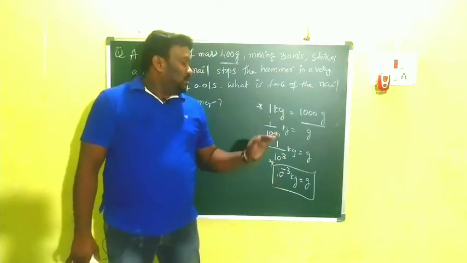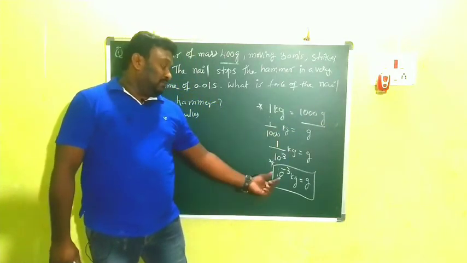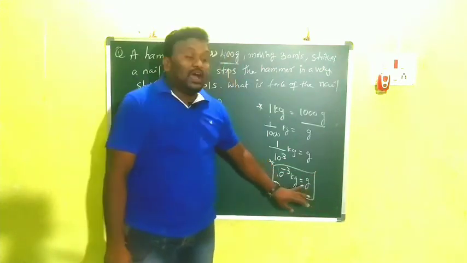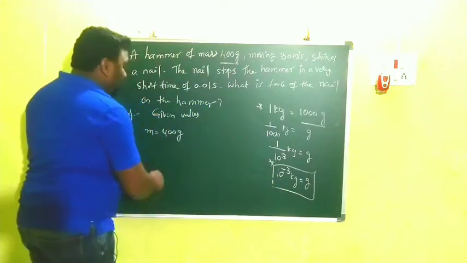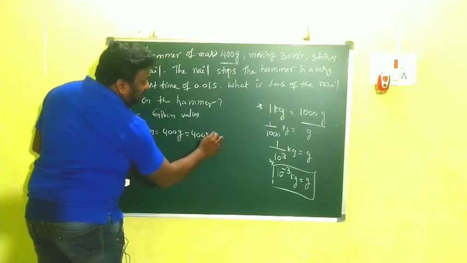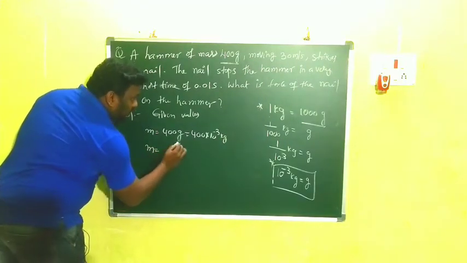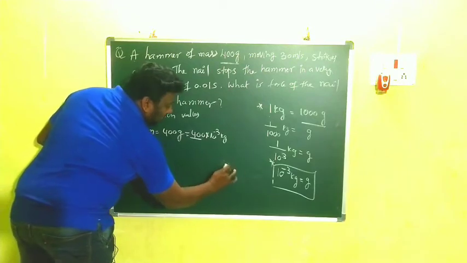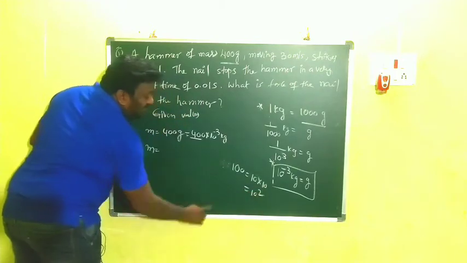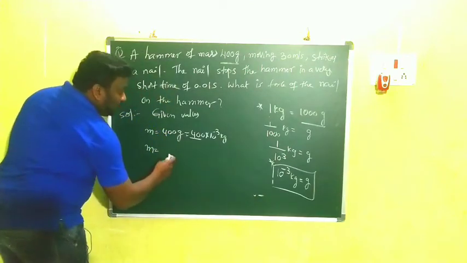So simply, 1 kg is equal to 1000 grams. From that, 1 gram is equal to 1 by 1000 kg, which we can write as 10 power of minus 3 kg. Clear? So where we have gram, we write this value. Here already 400 grams is there. Now I am writing 400 into 10 power of minus 3 kg. So M is equal to 4 into 100. 100 means 10 into 10, that is 10 square.